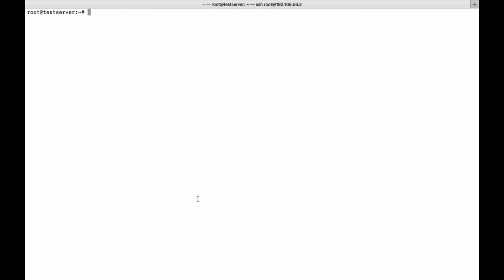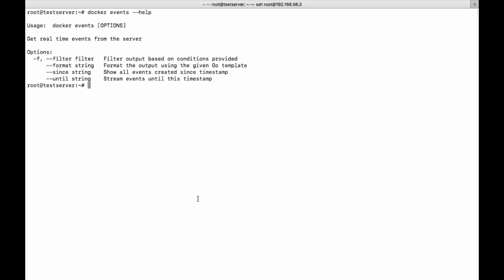Next, events. The next option is events. Events in the sense, let us say if you want to see the real-time events of the server, of our Docker main machine. It is not about the container. If you want to see what happened to your Docker till now, what you have done with the Docker commands or whatever it is, everything will be monitored in the events. If you want to see, let's say docker events and then press enter.